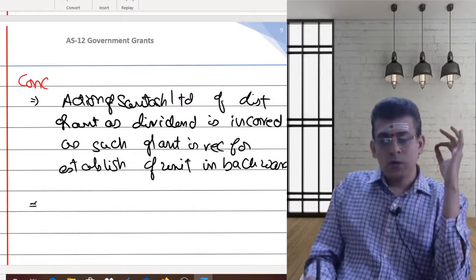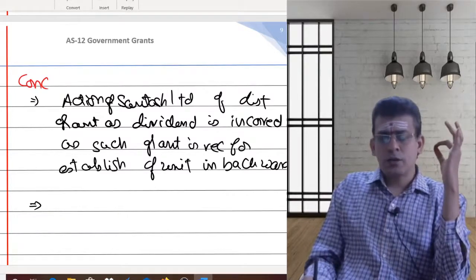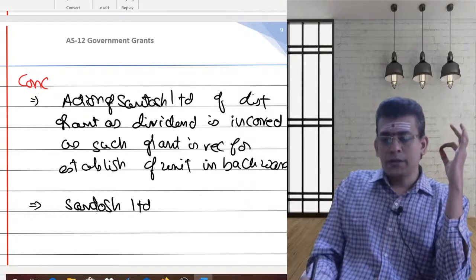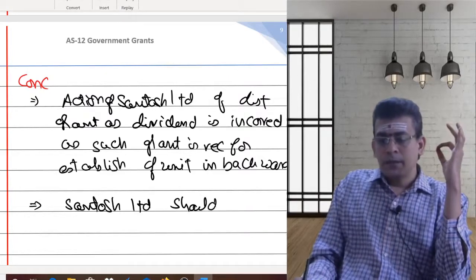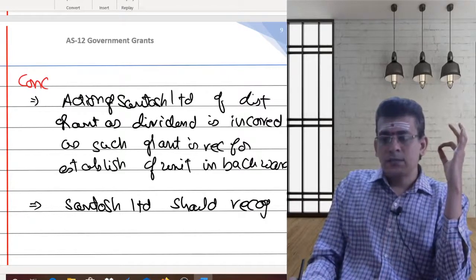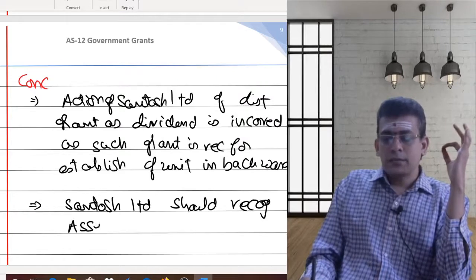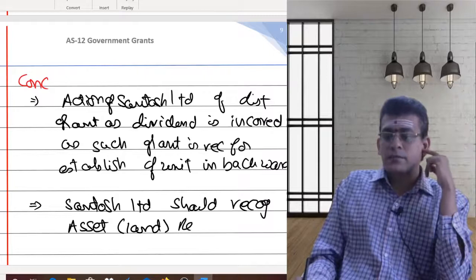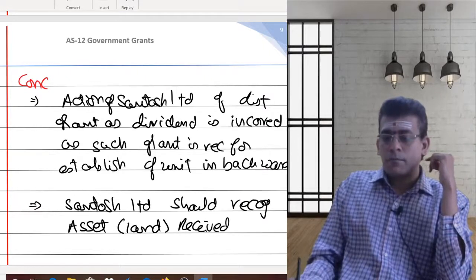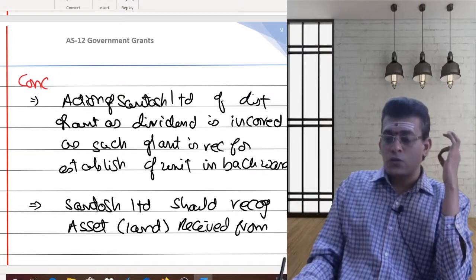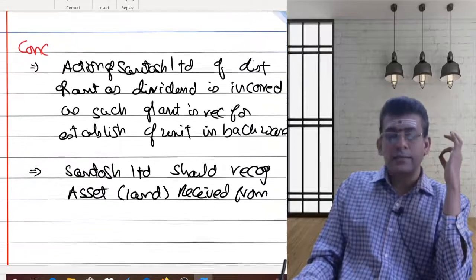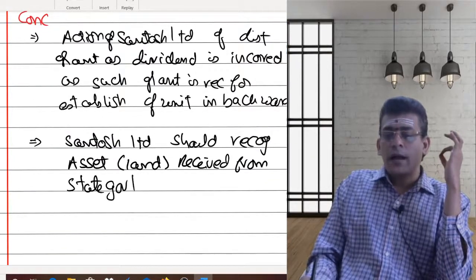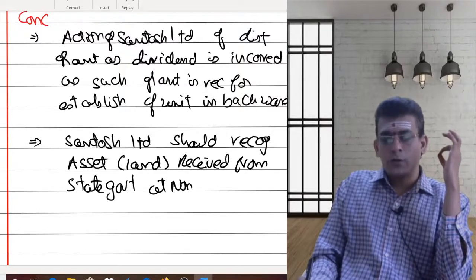Now what is the second one? The second conclusion is what? Santosh Limited should recognize the asset received, which is nothing but the land asset received from the state government. So Santosh Limited should recognize the asset received from the state government at what? At nominal value.